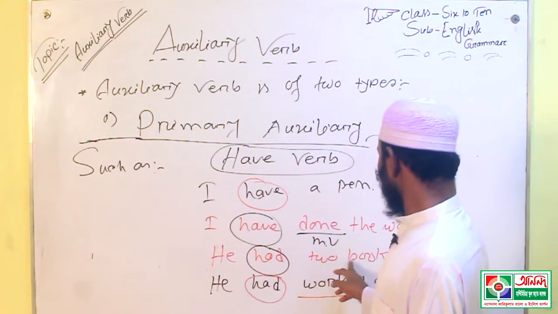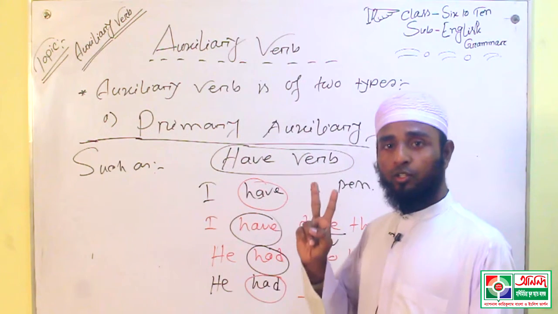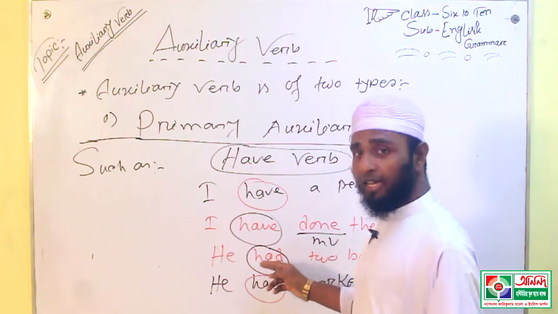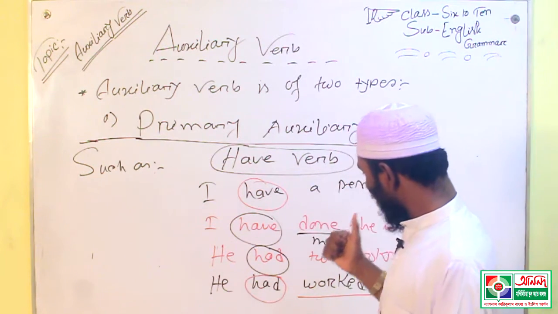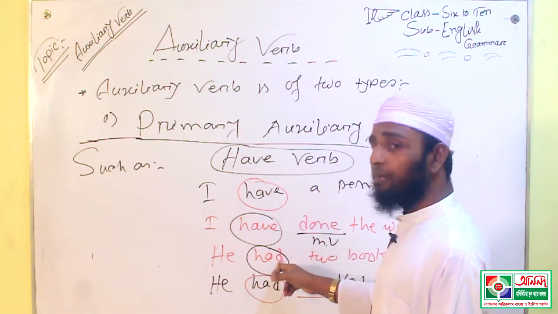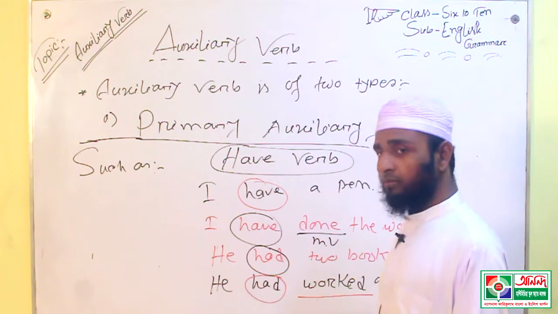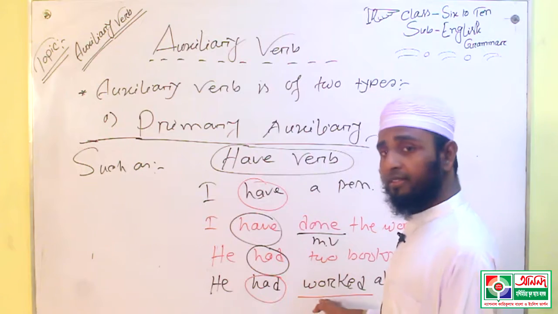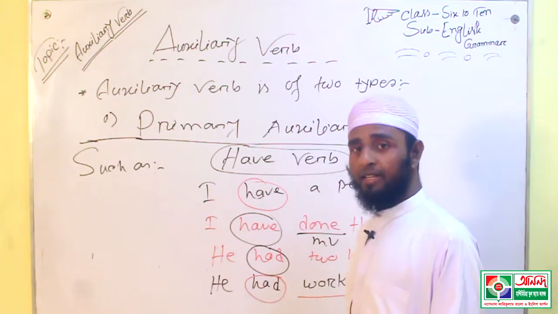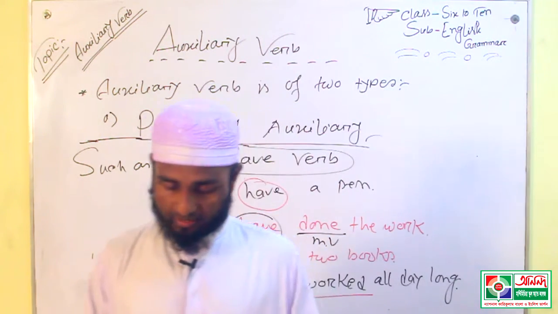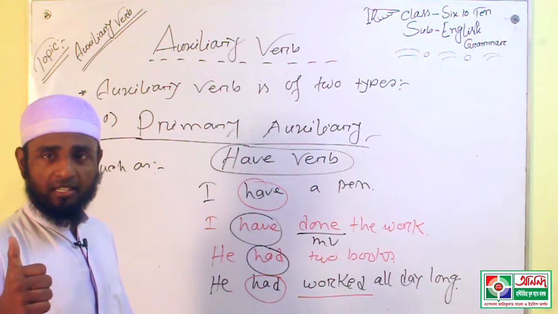He had two books. In this sentence, had acts as a principal verb. But in the sentence, he had worked all day long, work is the principal verb and had is an auxiliary verb. My dear learners, I hope it has been clear to you.